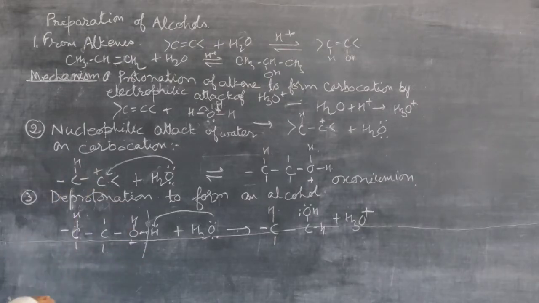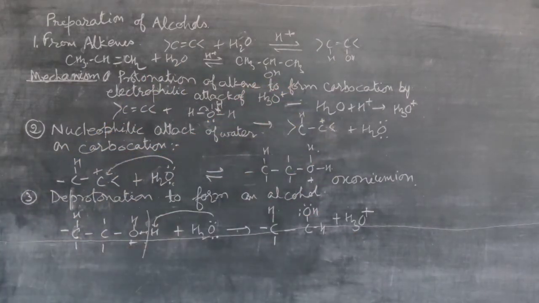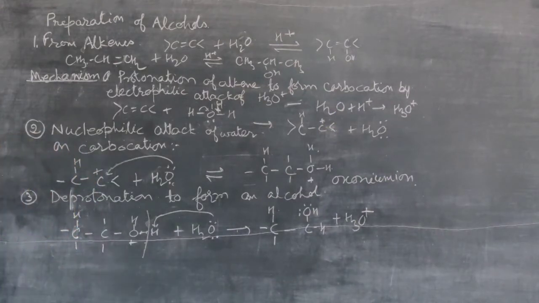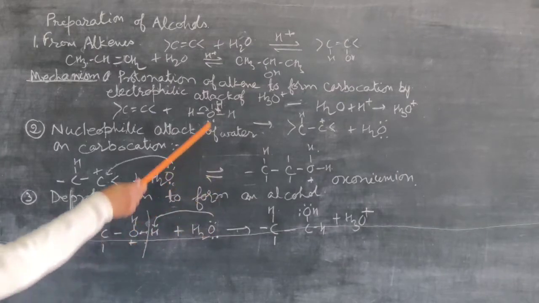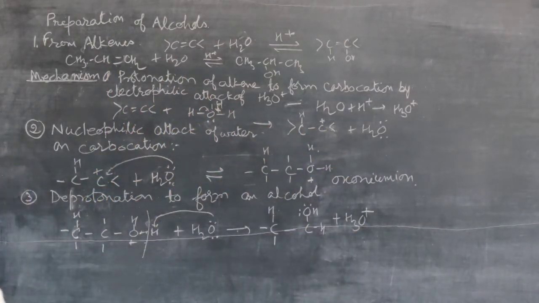So there are three steps, I am repeating. First is protonation of alkene to form carbocation by electrophilic attack of hydronium ion. Hydronium ion is prepared by adding some acid, and then the water will be protonated and converted into hydronium ion. This hydronium ion will attack the alkene to form the carbocation.